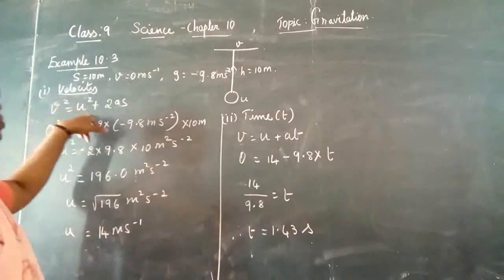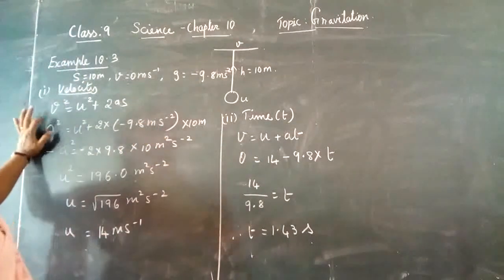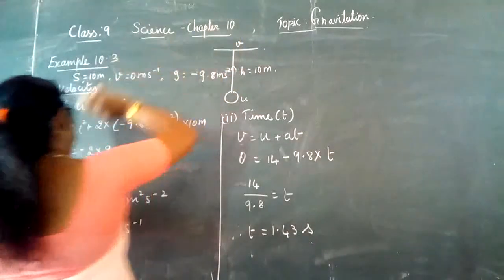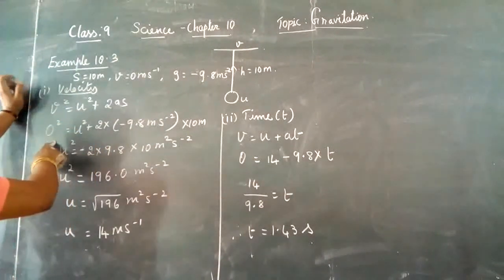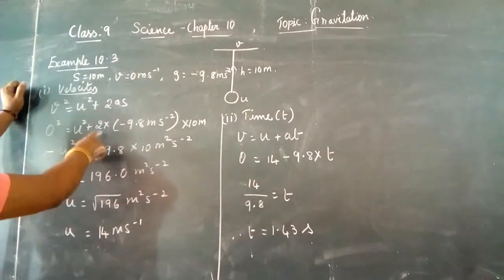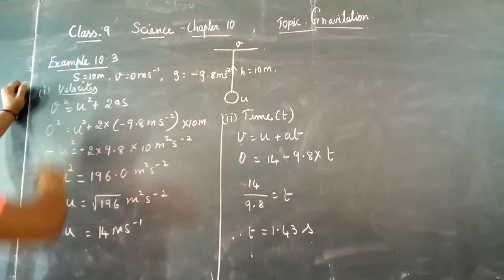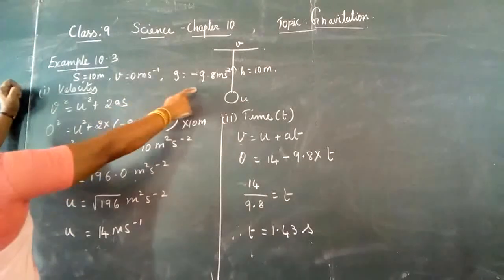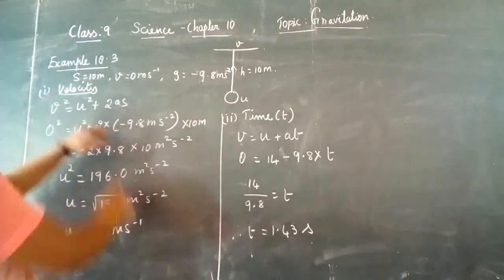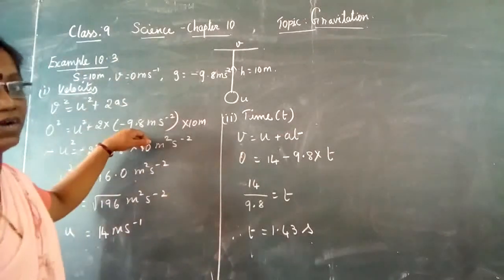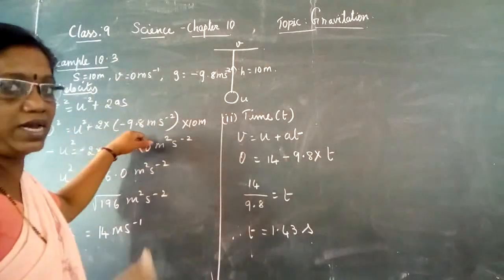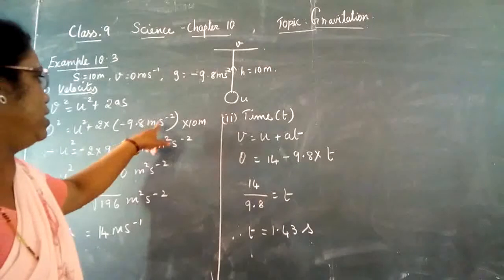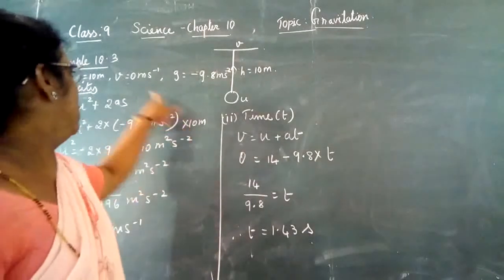v square is equal to u square plus 2gs and v is 0. Find the velocity when it reaches the highest point. 0 square is equal to u square plus 2 into, what is g? It is minus 9.8. Minus because it is moving in the upward direction. It is against the gravitational force of attraction. So we are writing it as minus 9.8 meter per second square into, what is s?